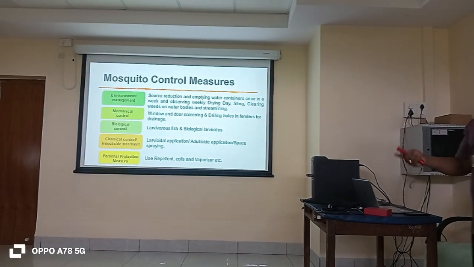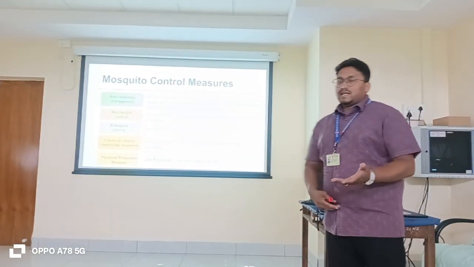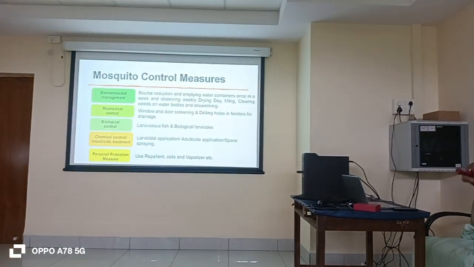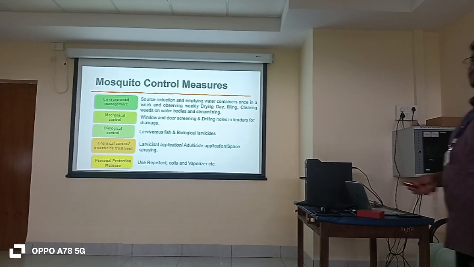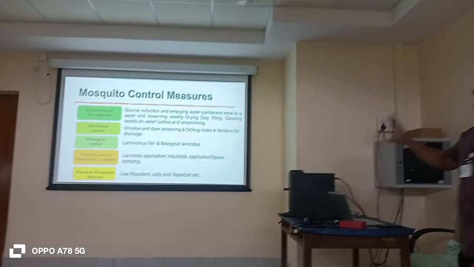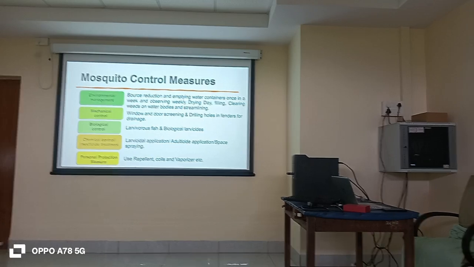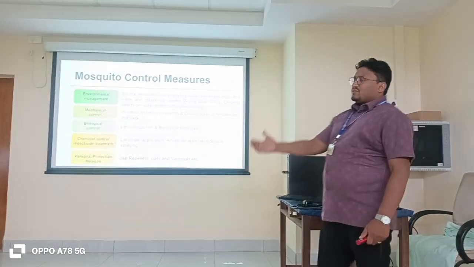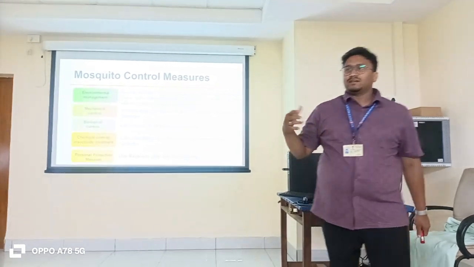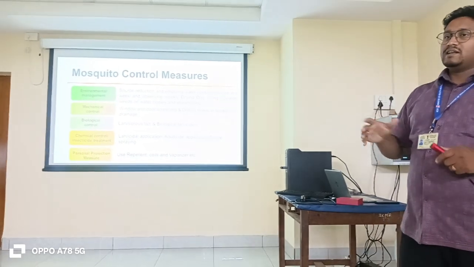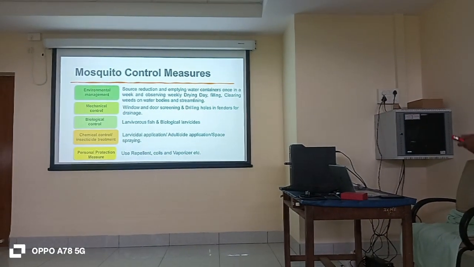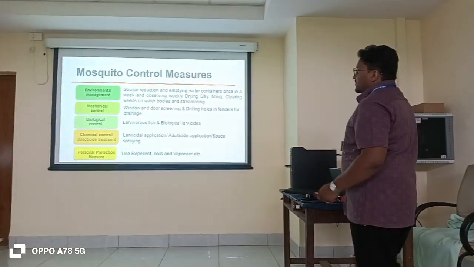Second one is chemical control or insecticide treatment. As you are experts in malaria, you are doing indoor residual spray. You are using so many chemicals, DDT. Malaria, you know all this. What chemical we are using comes under the chemical control. So, use of chemicals or larvicide applications, adulticide applications. What larvicide to be given, what adulticide to be given, I will give you one chart. In that chart everything in detail will be there. Anyhow, I will give the presentation with all the charts. If you have any doubt, you can see that image, so that you can know what pesticide, what insecticide to use. Next one is personal protection measure.